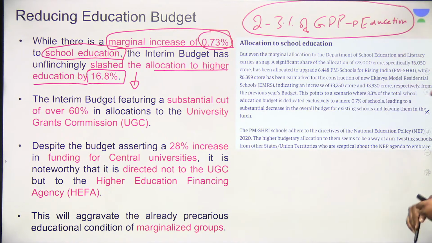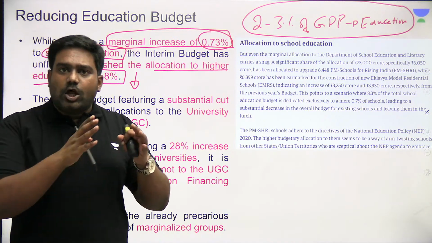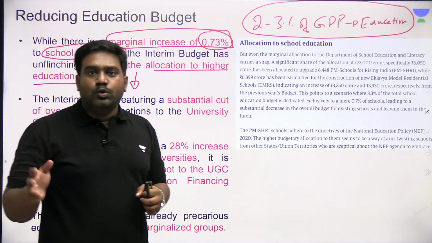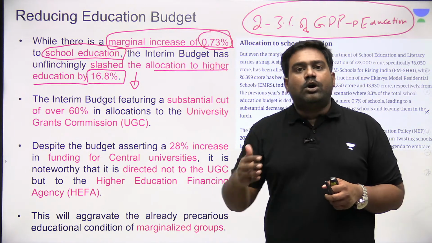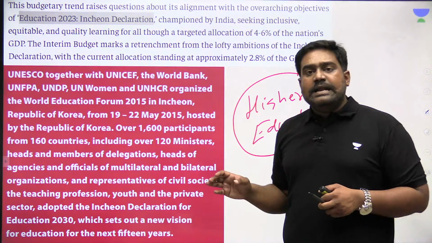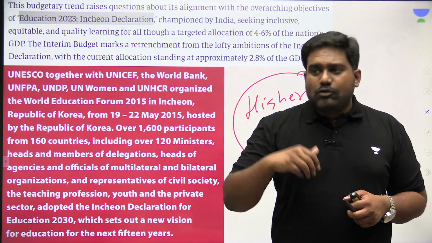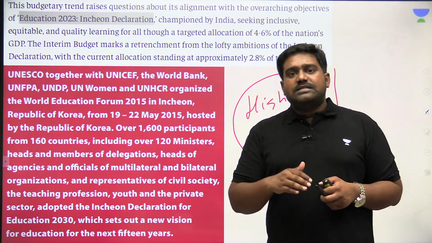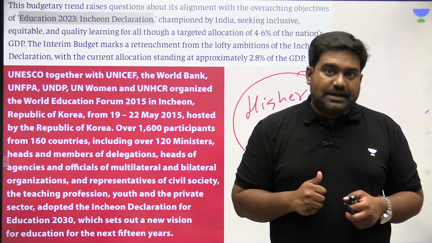Now, this is what India has been spending on education. The public sector allocation for education, the budgetary allocation, has always been between 2 to 3% over the last few decades. This is way behind what other countries are allocating. For example, if you compare India with the BRICS countries, which are at a similar level of development, if you look at Brazil, South Africa, China, right, even Russia, they all have a significantly higher allocation for education, somewhere in the range of 3 to 4%.